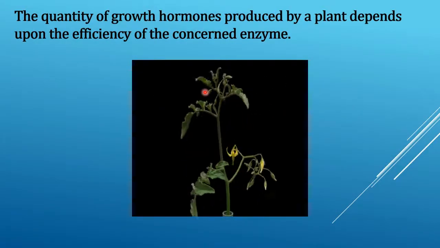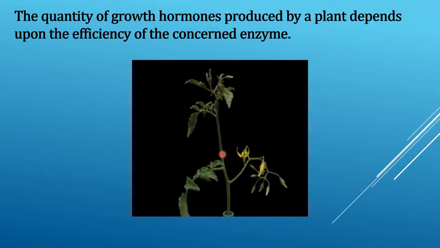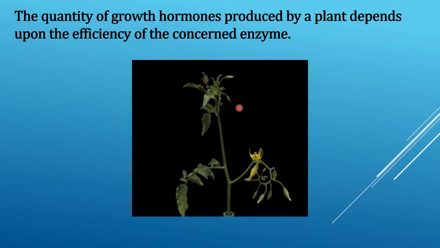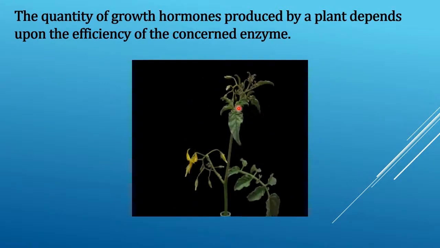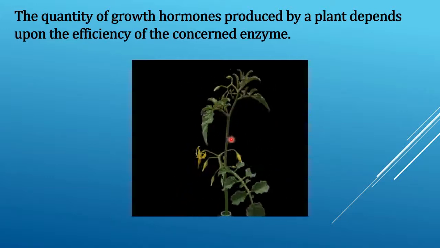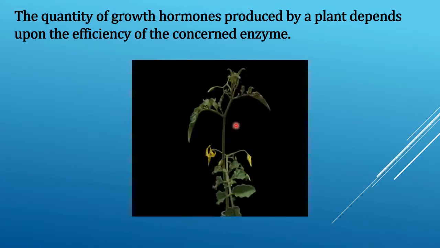The quantity of growth hormones produced by a plant depends upon the efficiency of the concerned enzyme.